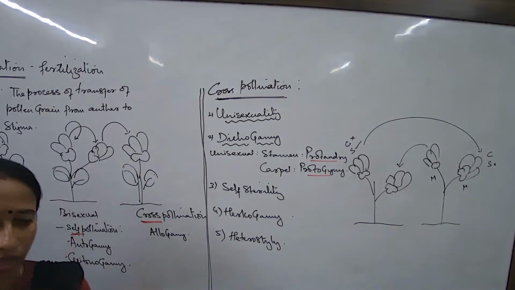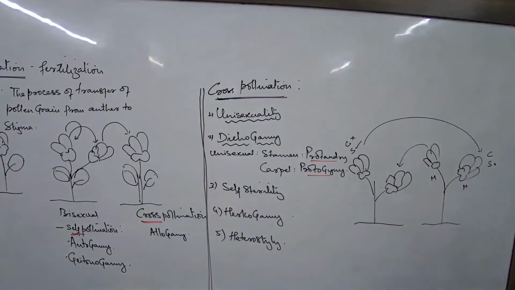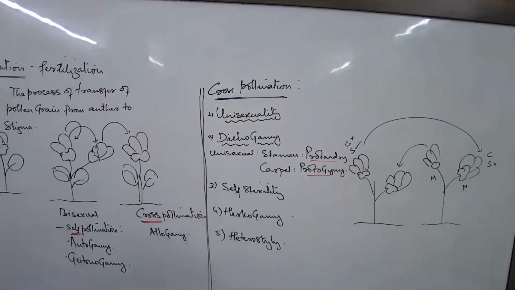Take out your notebook, put the name of the chapter, the head of the chapter, and take on the first question. Write one difference between homogamy and dichogamy with one example in each case.